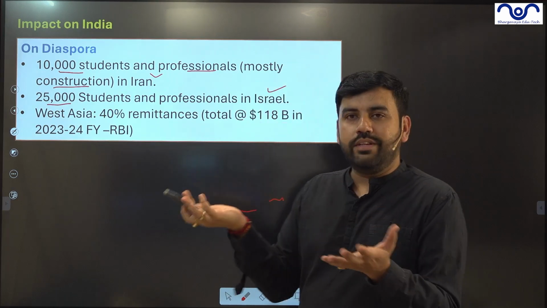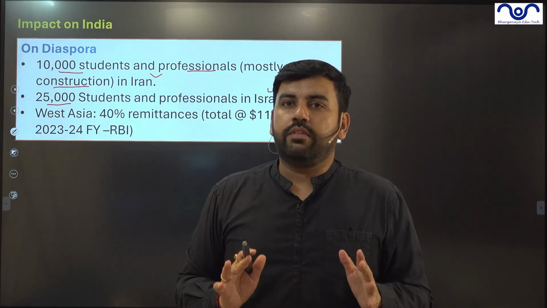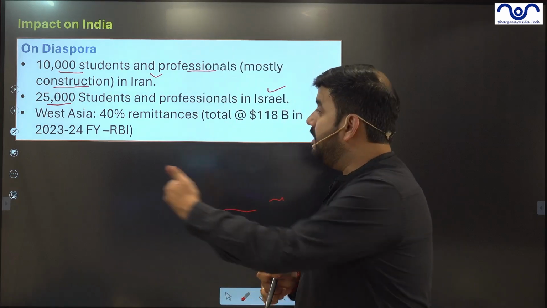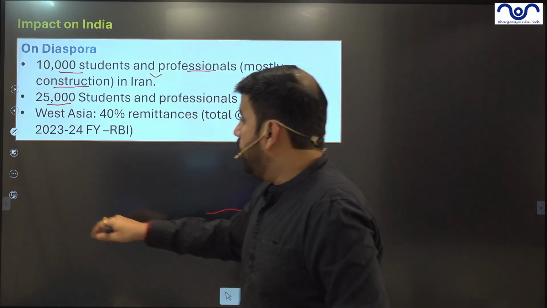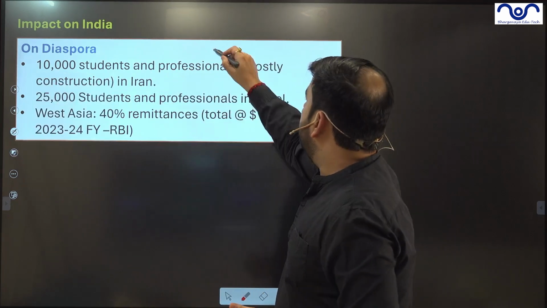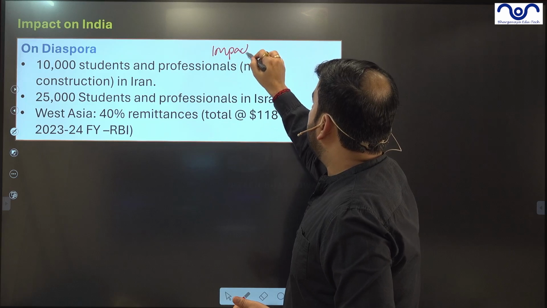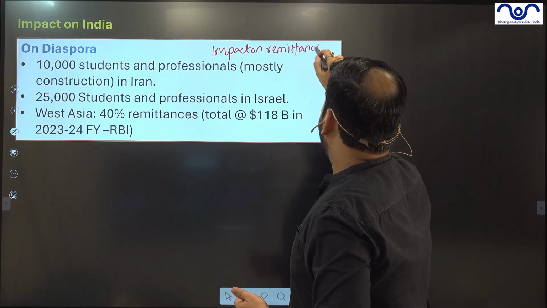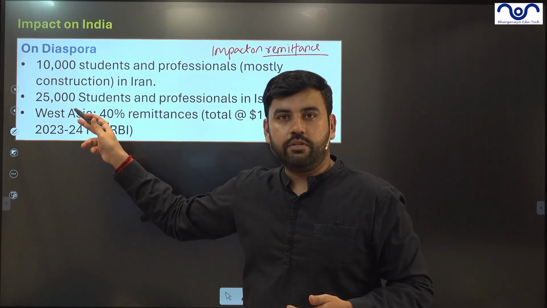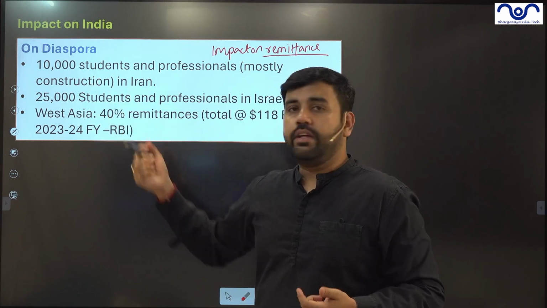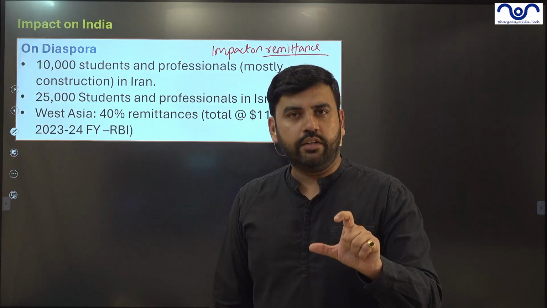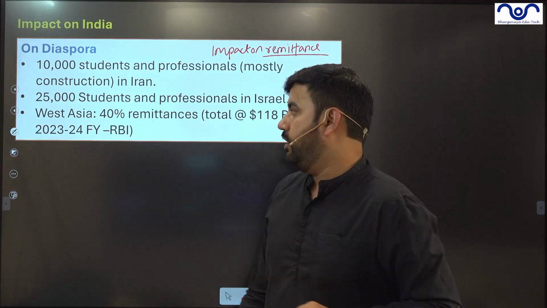So overall, you could say that there are around 35,000 Indians living in these two countries. So both of them will be evacuated. China has also started that process. Now, as these people will be evacuated, the one thing which we will notice is the impact on remittance, which was coming from here. I mean, obviously, 35,000 people, even half of them are the workers or the professionals, they were sending a lot of money to India. So there will be a reduction, slight reduction, but yes, of course, it will be.